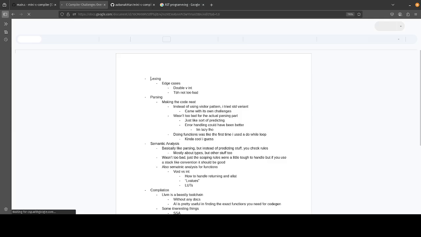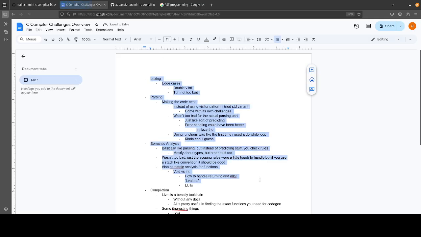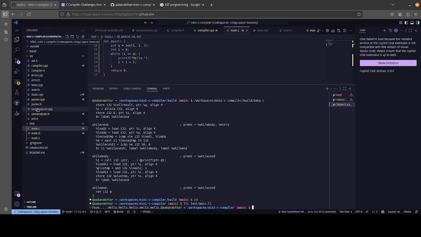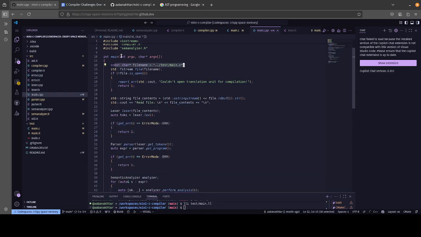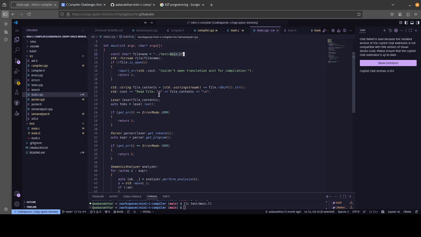Now let's get into the actual nitty-gritty internals of the compiler itself. The first thing is the lexer. In the compiler itself, let's start from the main function, obviously, because the main function is where everything starts. We have our file name. This should probably become part of the argv in the main function, so that is something to update in the future, because hard-coded stuff is bad. We read the file using the standard library, and then we pass those contents into the lexer.